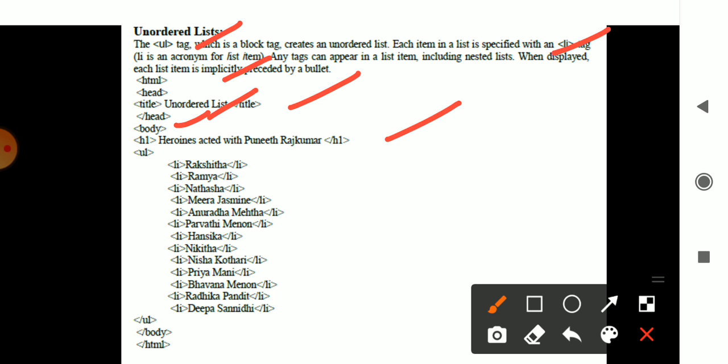In the unordered list, it will print the list with all the names presented here, 1 2 3 4, like that. Whatever is given, it will be printed on the screen. You close that ul with a slash, then body close and html close.